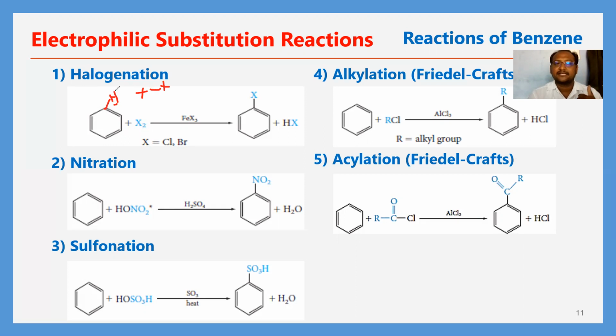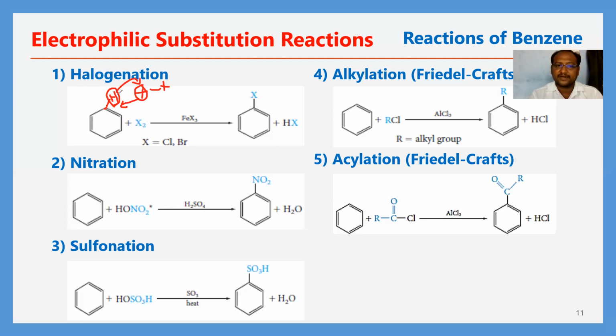Here the hydrogen has electrophilic nature. The displacement of this H plus by X plus, which is also an electrophile, is called electrophilic substitution.